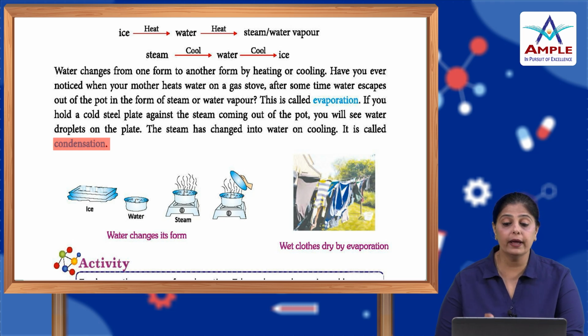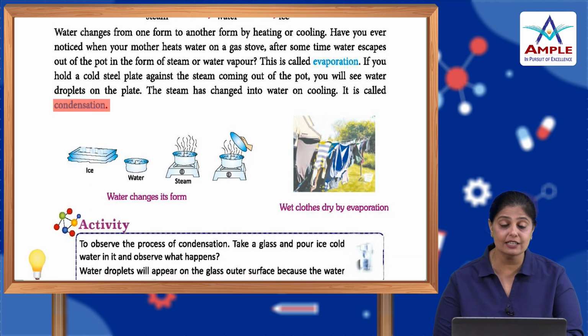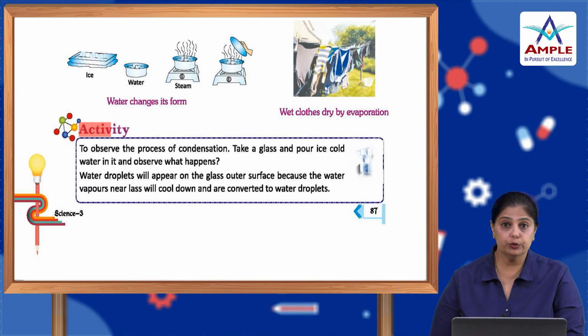So, water changes due to heating or due to cooling of it. Now, when we boil water, it comes out in the form of steam or water vapor. This is known as evaporation. And when the water vapor starts cooling down and forms water droplets on an object, it is known as the process of condensation. Let's do this activity to find out this process.